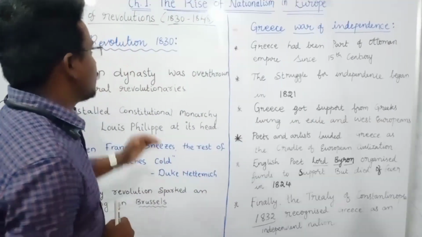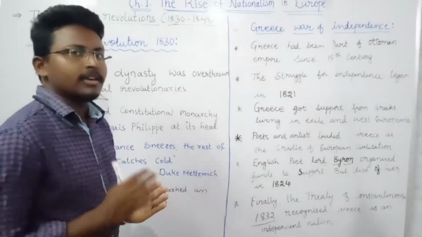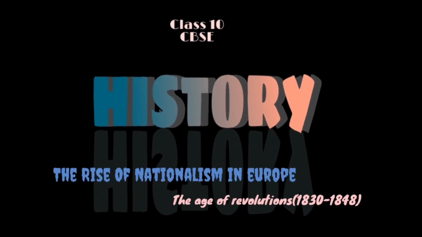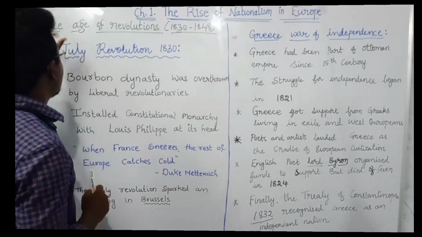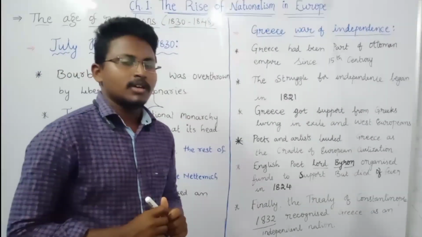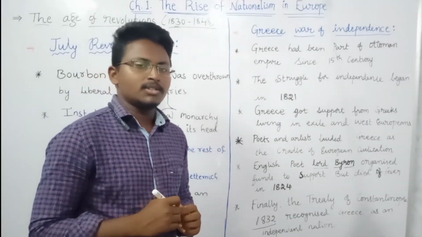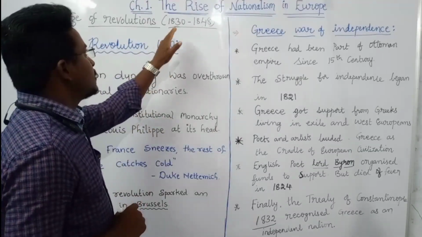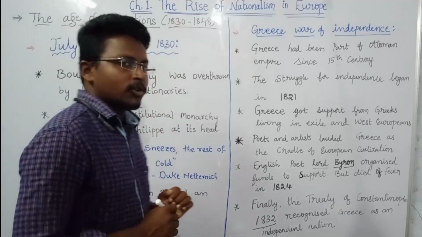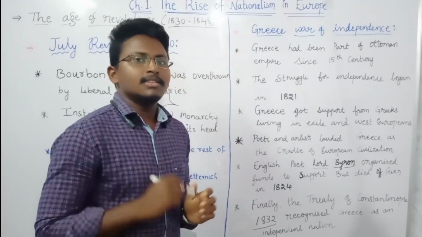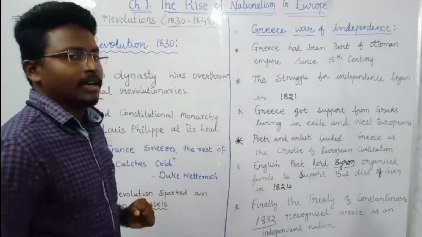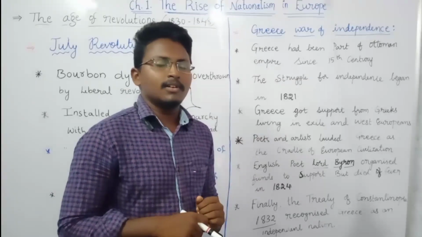Today we will discuss the Class 10th CBSE History first chapter, that is the rise of nationalism in Europe. In that we will talk about this third topic, that is the age of revolutions. Often European historians used to consider this particular time period, from 1830 to 1848, as the age of revolutions. Let us see why this particular time period is considered the age of revolutions.